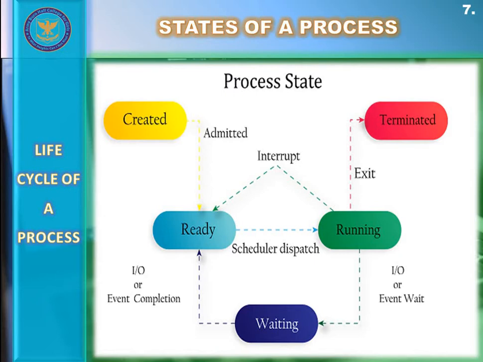So in the ready state, after loading the program into RAM by the operating system, we can say that a process has been created for that program in RAM. That created process is now present in the ready state. The process is ready for its execution inside the ready state.